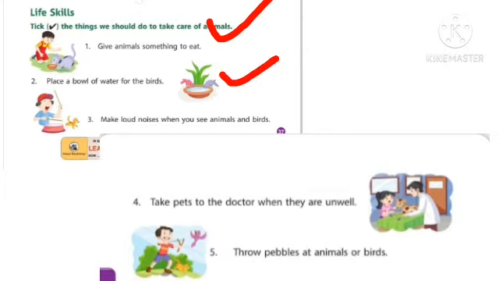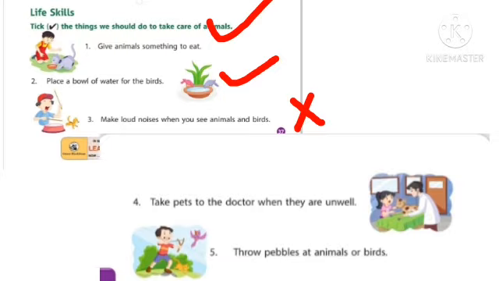Third one, make loud noises when you see animals and birds. Is that right? No, you don't make any loud noises when you see animals and birds. Maybe they will be scared. So that is wrong. Fourth one, take pets to the doctor when they are unwell.